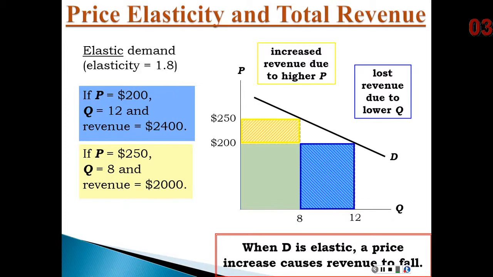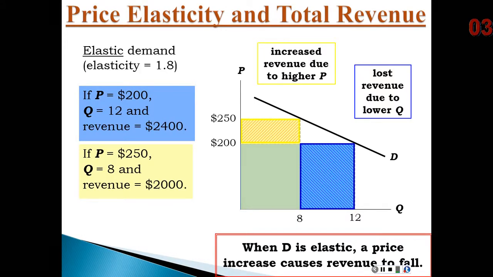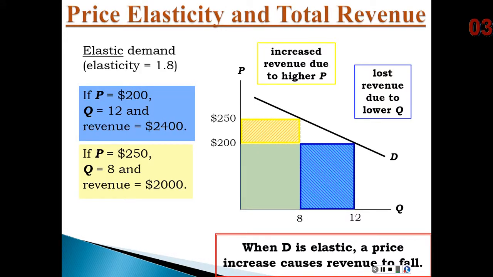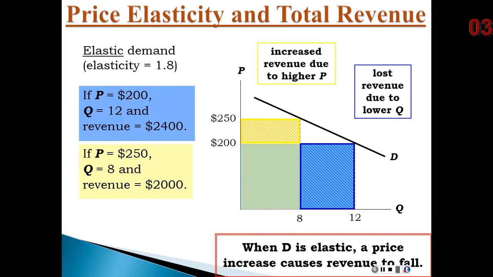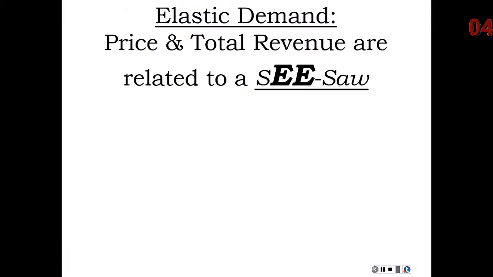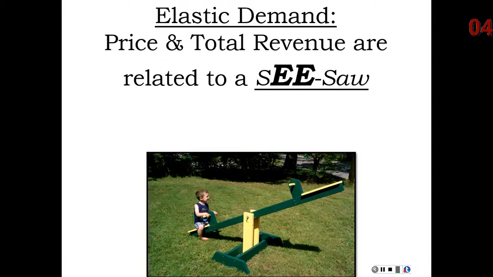Now if none of that really made sense in the last couple of slides, it's okay. You're not alone. And I have a hopefully simple way for you to commit to memory that when you have elastic demand, revenue and price move in opposite directions.